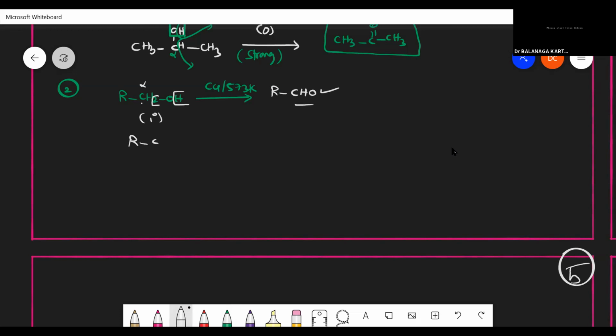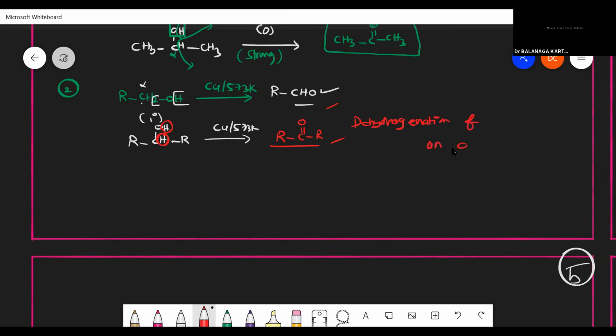If I use a 2 degree alcohol, then what will be my product? Cu, copper at 573 Kelvin. It's a good dehydrogenating agent. Here also, functional group one hydrogen, alpha carbon one hydrogen. So what will be my product? C double bond O, R. So ketone is my product. Here aldehyde, here ketone. So I can get them from the dehydrogenation